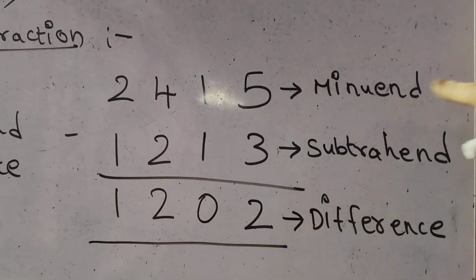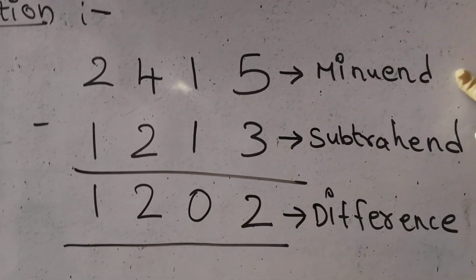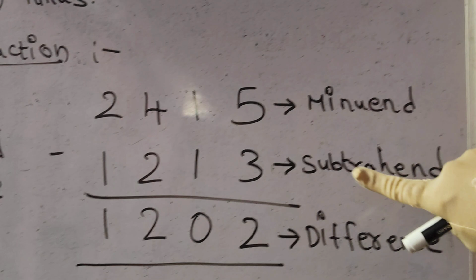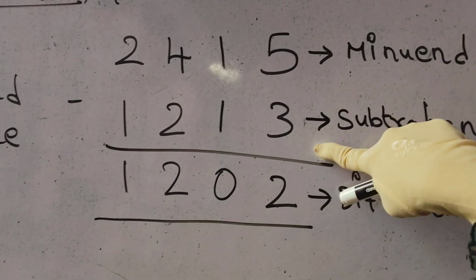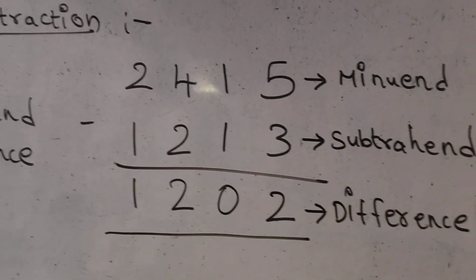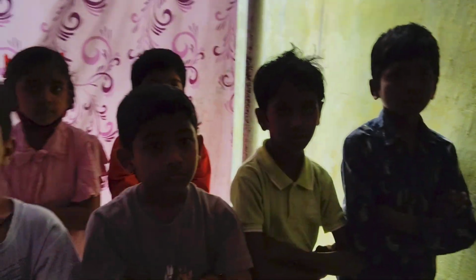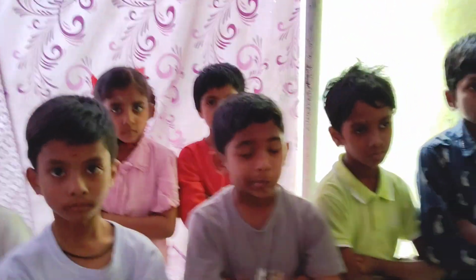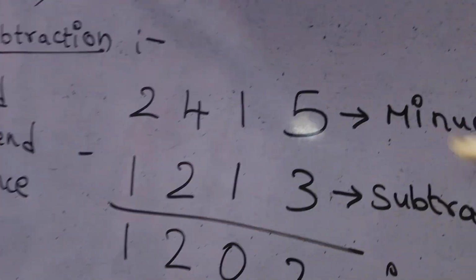Okay, so the number at the top is called the minuend, the number from which you need to subtract. The number below the minuend which needs to be subtracted is called the subtrahend, and the answer of subtraction is called what? Difference. Did you understand? Now sometimes you may get confused about which one is minuend and which one is subtrahend. Sometimes by mistake you may write this as subtrahend and this as minuend, but that is wrong.